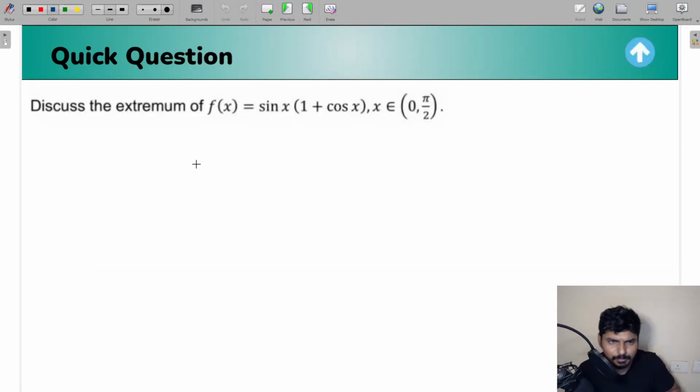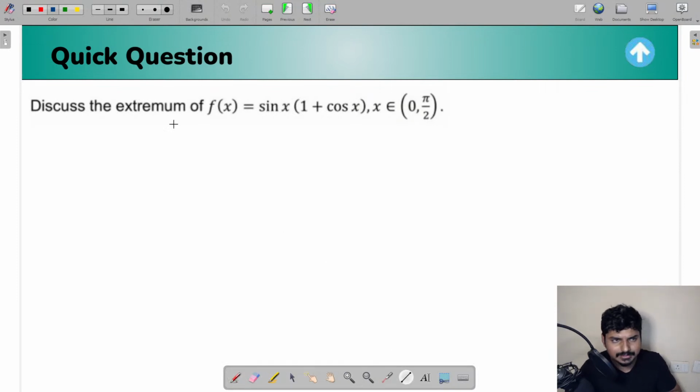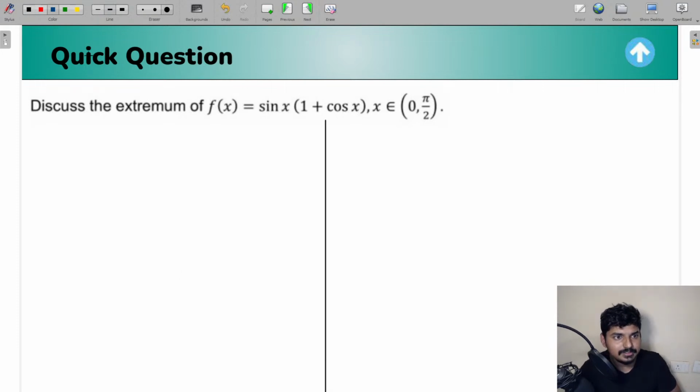So guys, what we'll do, let me quickly do a question based on this concept so that you will also know how to apply this concept, everyone. And after that, I'll wind up the session today. So you see this question, everyone. Discuss the extremum of the given function.